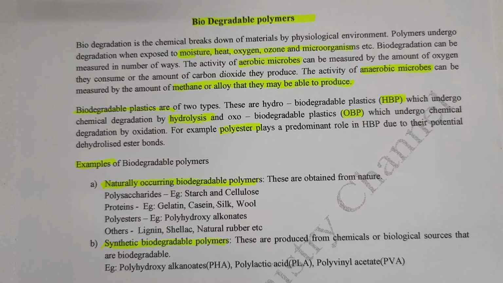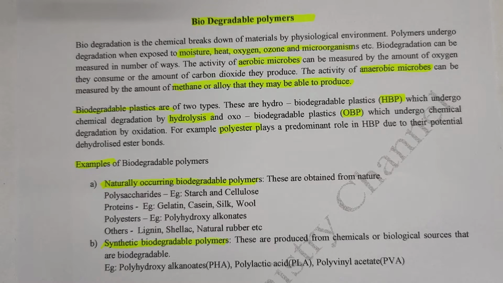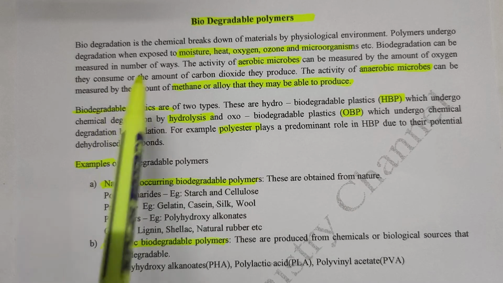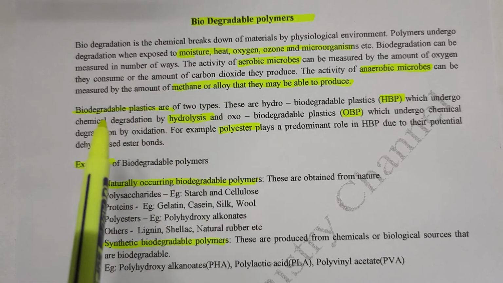Biodegradation can be measured in two ways: the activity of aerobic microbes, which consume oxygen and evolve carbon dioxide, and the activity of anaerobic microbes, which evolve methane gas.